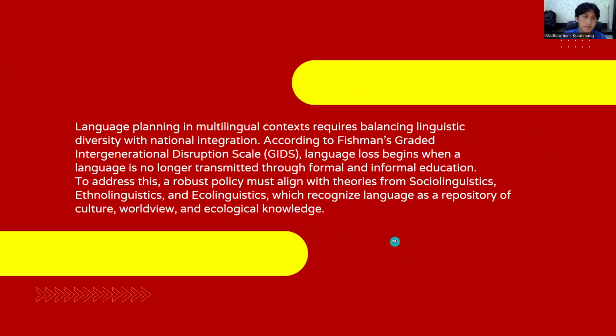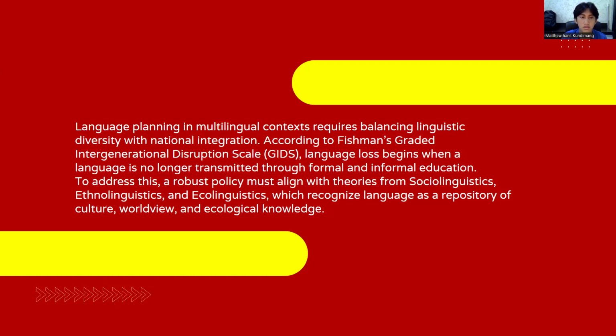Okay, next. Language planning in a multilingual context requires balancing linguistic diversity with national integration. According to Fishman's Graded Intergenerational Disruption Scale, or we can call it GIDS, language loss begins when a language is no longer transmitted through formal and informal education.